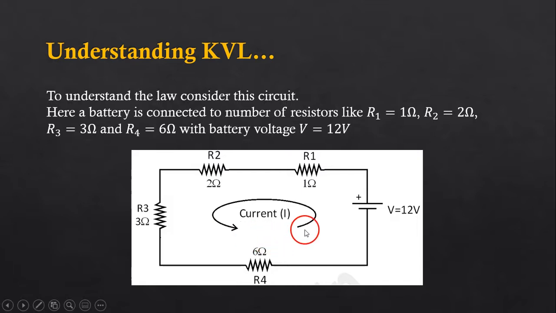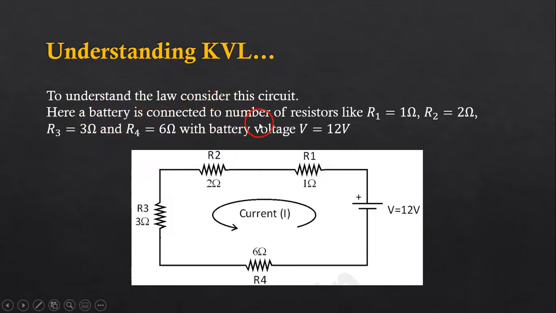This is the conventional current which will flow from the positive terminal of the battery into R1, then into R2, then into R3, then into R4, and will complete the circuit coming up at the negative terminal of the battery.